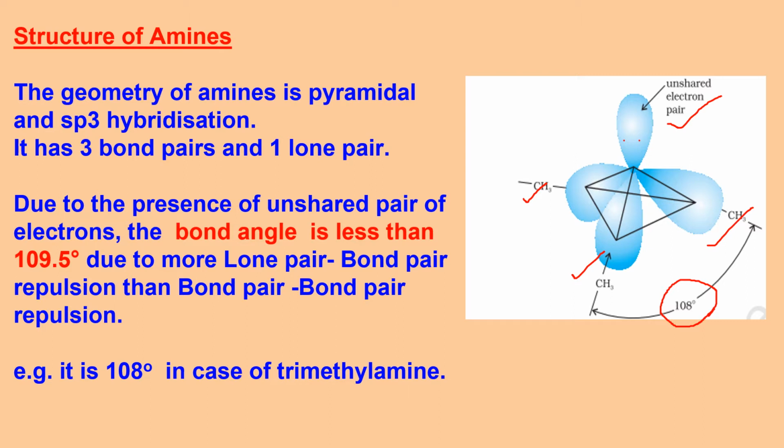Due to the presence of the unshared pair of electrons, first of all, the bond angle in ammonia or in amines will not be exactly 109.5 as in the case of tetrahedral geometry. It will be lesser than that because this lone pair is repelling the bond pairs like this, so the bond angle decreases. And here it will be even different from ammonia, as I just told you, the size of the R group also matters. The size of groups attached also matters.